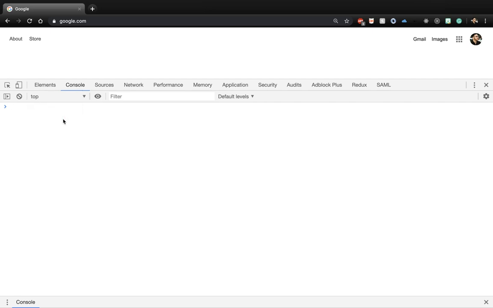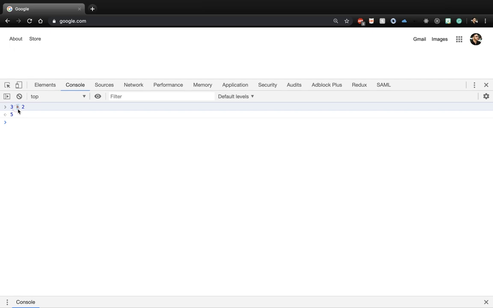So the first thing we're going to do is start using the console just as a calculator. I can do, for example, 3 plus 2, and that gives us 5. We call this in JavaScript an expression. So 3 plus 2 is a JavaScript expression. Now this expression is composed of 3, which we call a number literal, and it's one of the data types. There are a couple of data types in JavaScript, but a number literal is one of them.